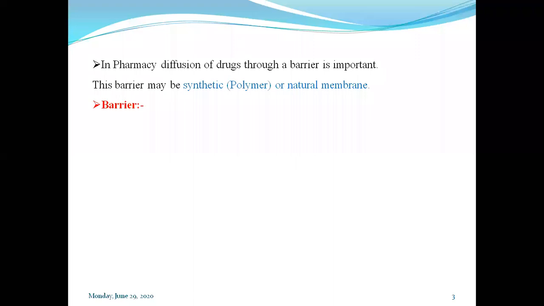Okay, what you call an obstacle. So barrier is simply the region that offers resistance to the passage of material. That is the area, the surface, which restricts or provides resistance to the passage of the drug molecules or solute molecules from one side to the other side.